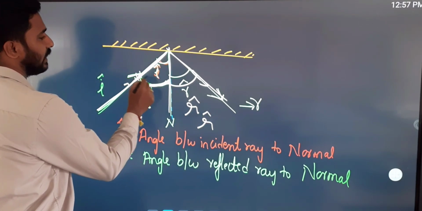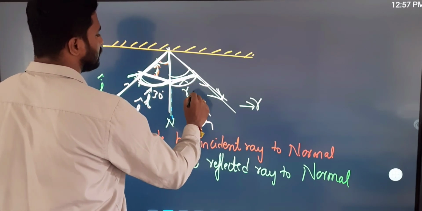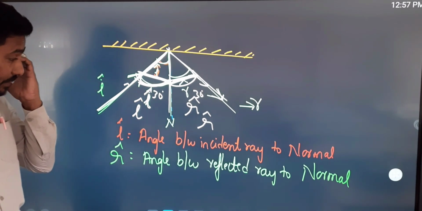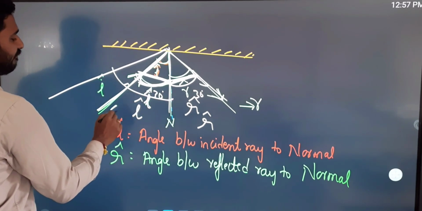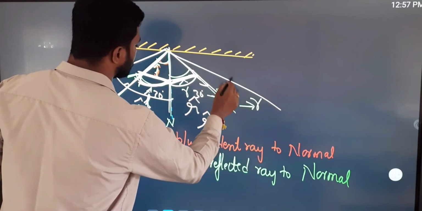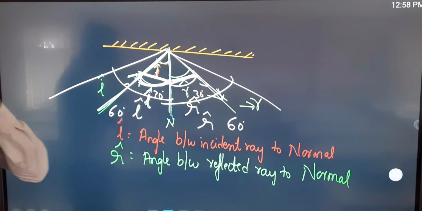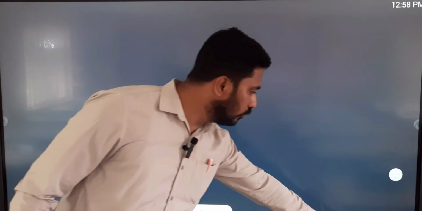If this angle is 30 degrees, this angle also will be 30 degrees. If it is made wider, like 60 degrees, the other angle also gets wider and becomes 60 degrees. So these are the two very important laws.